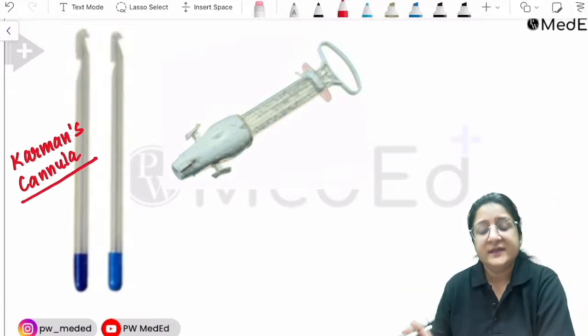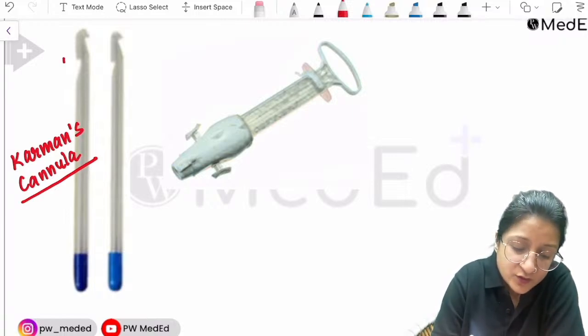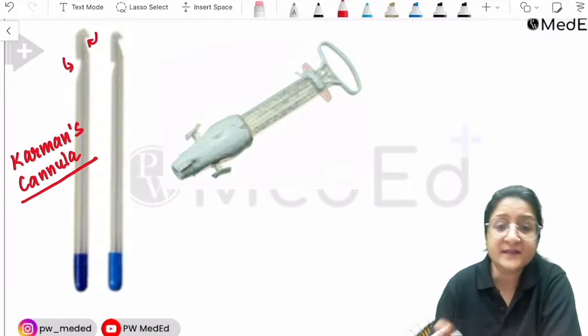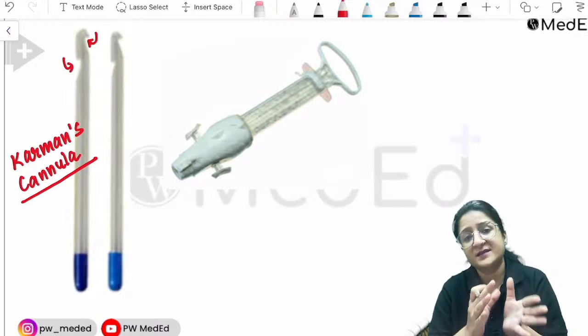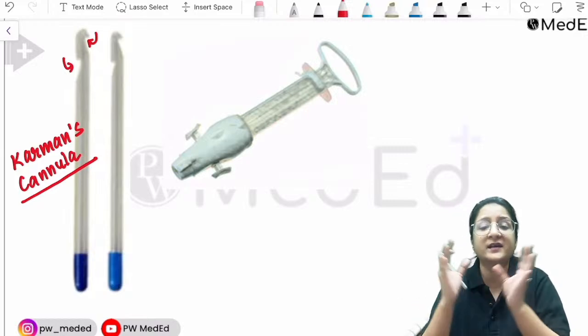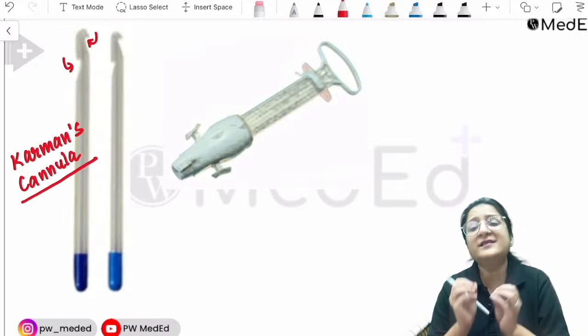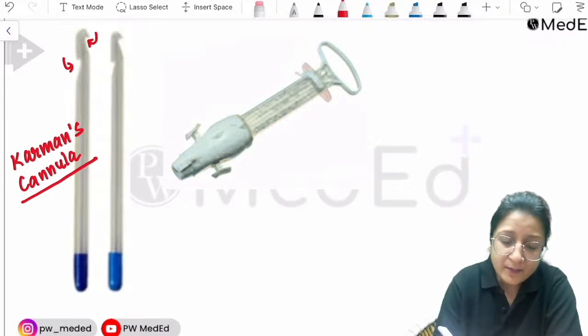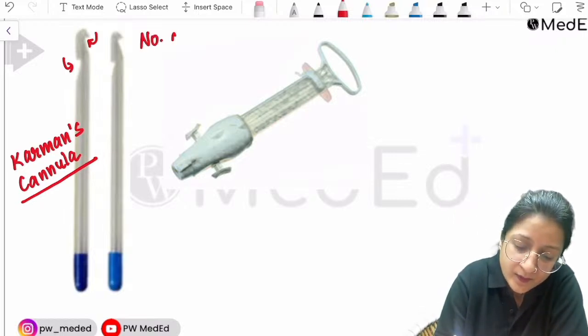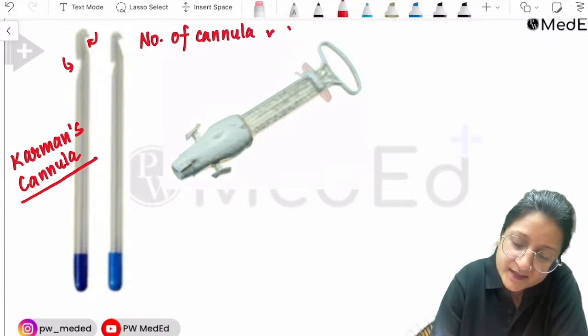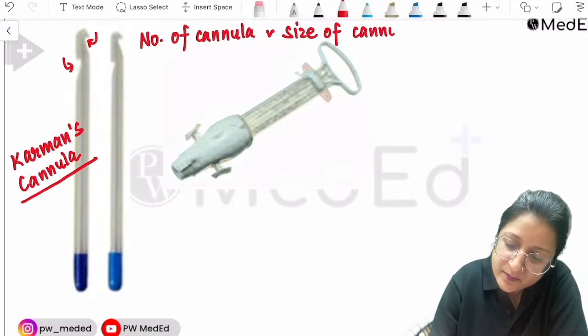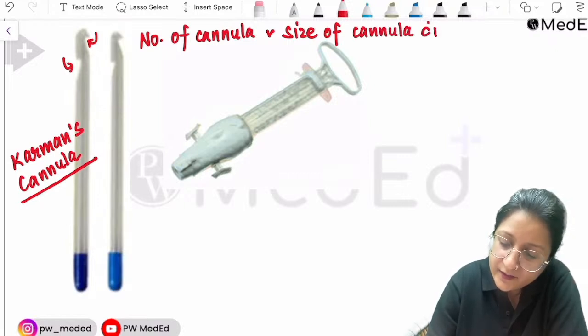Now this cannula, how will you identify? It has two openings, and it comes in various sizes. That means there are bigger, thicker cannulas, and there are thinner cannulas. So the number of the cannula basically represents the size of the cannula, that means the diameter of the cannula in millimeters.